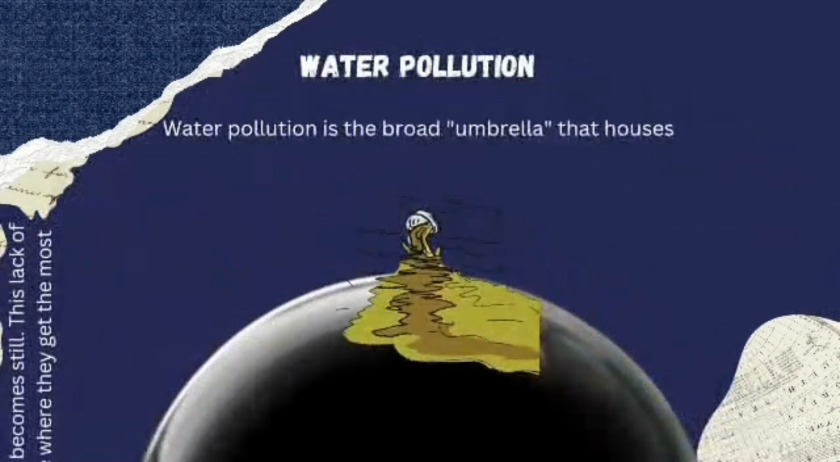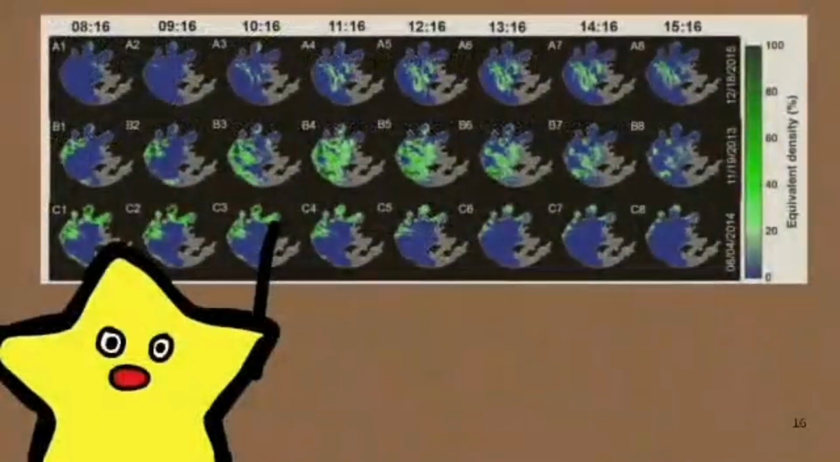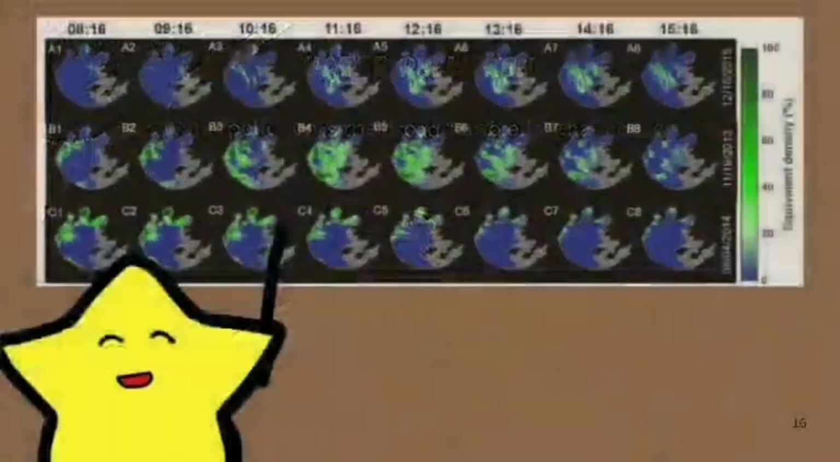And last but not least, water pollution, which is the broad umbrella that houses HAB. This is where it creates a state called eutrophication, as mentioned in our first point.